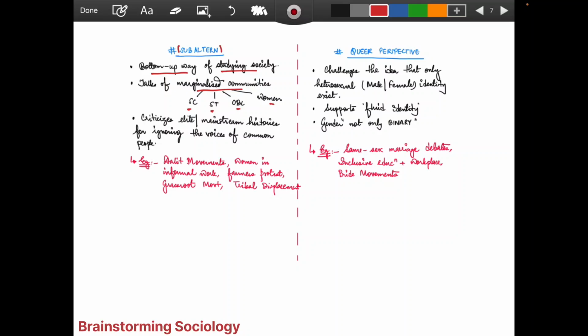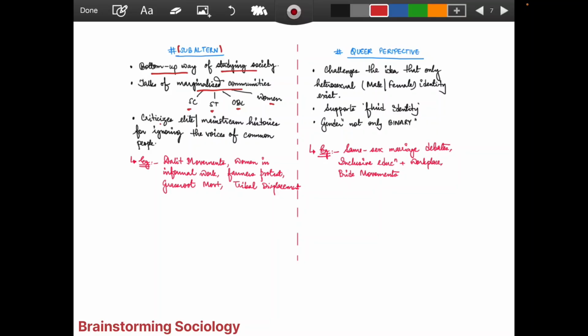Here also different thinkers come and talk about it, but I'm not going into that in detail. I'm just trying to make you understand what this perspective originally means, in simple layman language, so that you can have a broader edge in the exam. You can't remember broad theories while writing complex answers or contemporary questions. So just keep those perspectives in mind: the subaltern, the postmodernist, the functionalist, the ecofeminist. If you have this edge, I can promise you that you can definitely write better answers than your counterparts who do not have this knowledge.